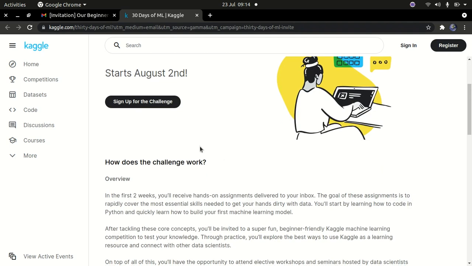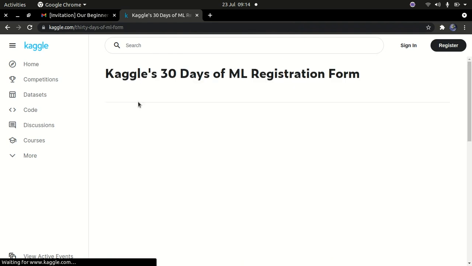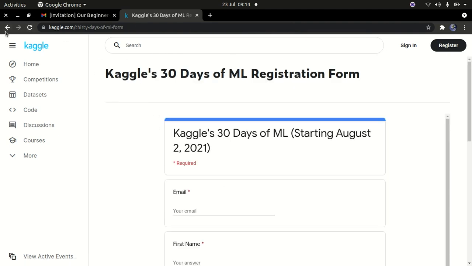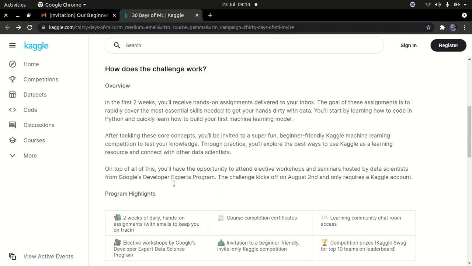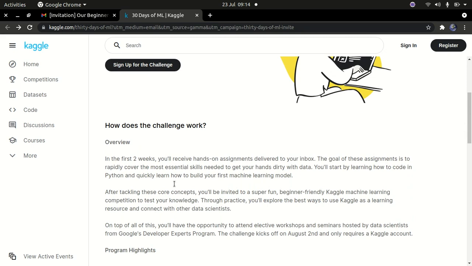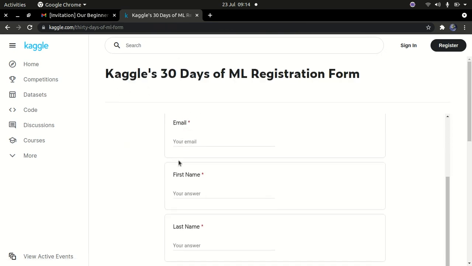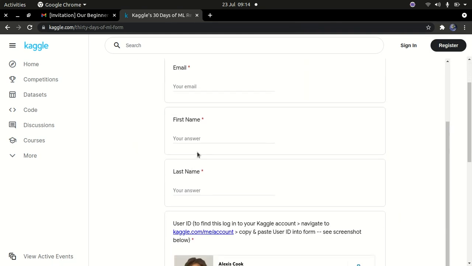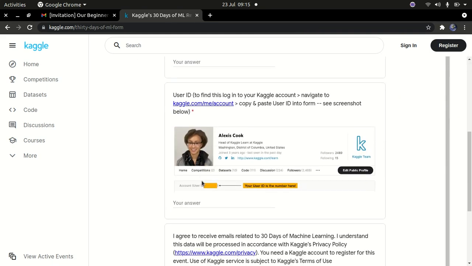First of all, you need to click on this sign up button, or you can read the overview. If you come back here, you can read the overview of what you're going to be doing. Basically, it's whatever they've explained in the email, just expanded on. So you can go ahead and click sign up for that challenge. You need an email address and a name, first and last name, and most importantly you need to have a Kaggle account. So you need to open a Kaggle account.